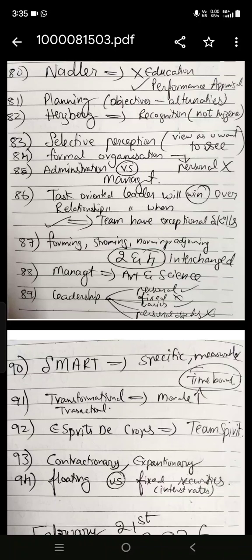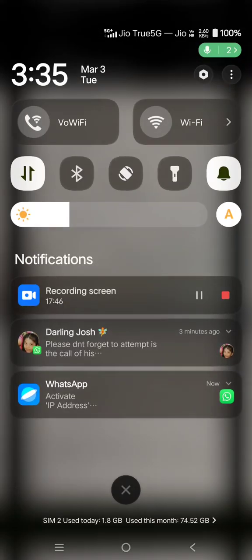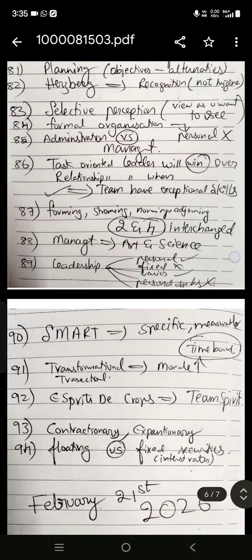And two questions which I missed from economics or finance section, now I'm bringing here. One question is we need to find whether the action done by government is contractionary or expansionary. See, expansionary means when we are expanding and the government invests. Contractionary means when we are not doing well but still the government invests. Something like that. Or something to make a downturn. And coming to floating versus fixed securities interest rates, one question is there.